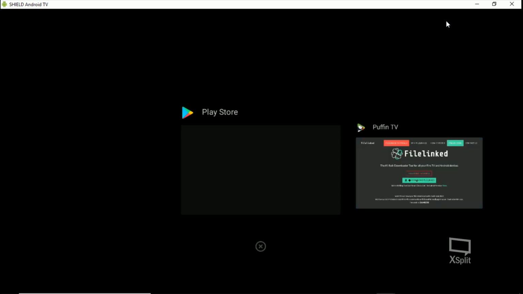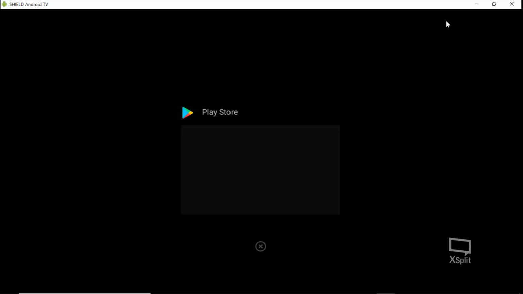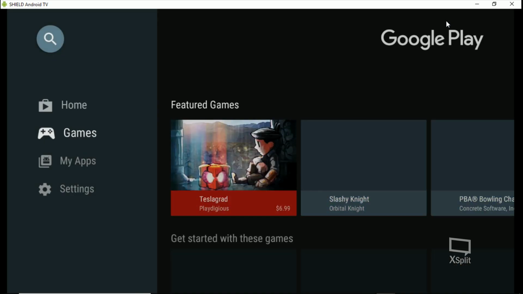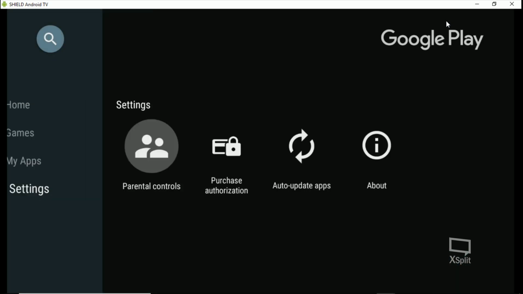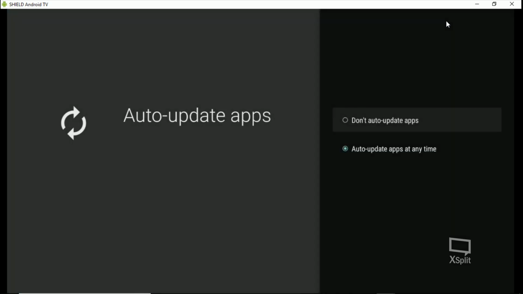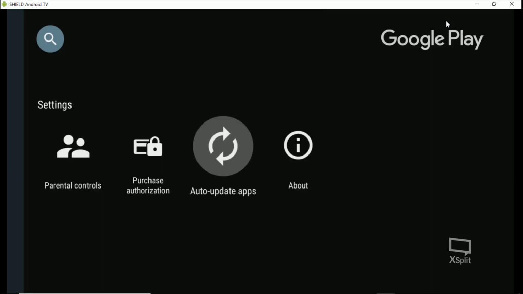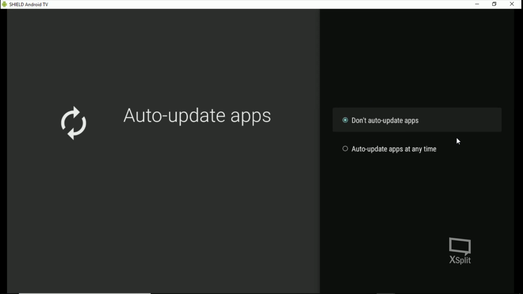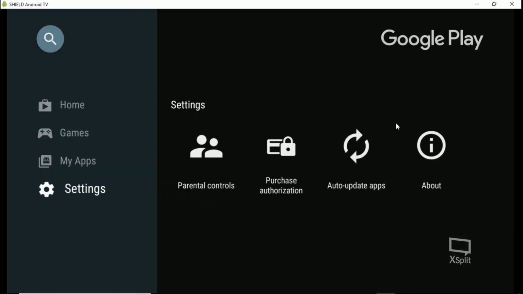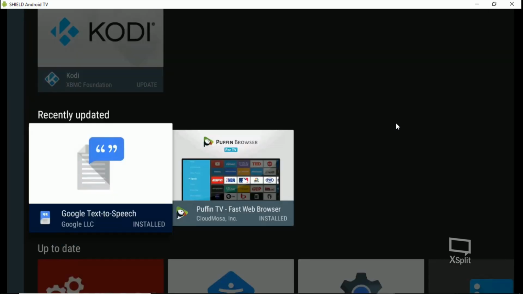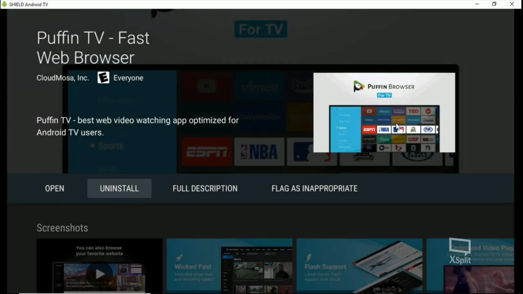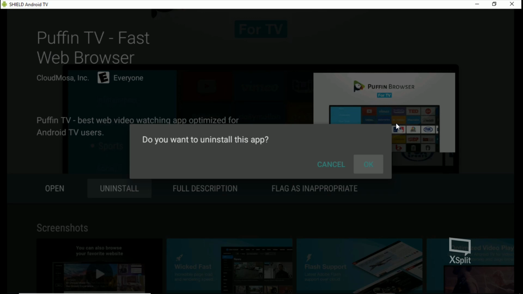So what we're gonna do, go to Play Store, and first thing we're gonna do, auto updates in the settings. Don't auto update. So make sure that's clicked on. Then we can go my apps, Puffin installed. Let's go ahead and uninstall that. Hit OK.